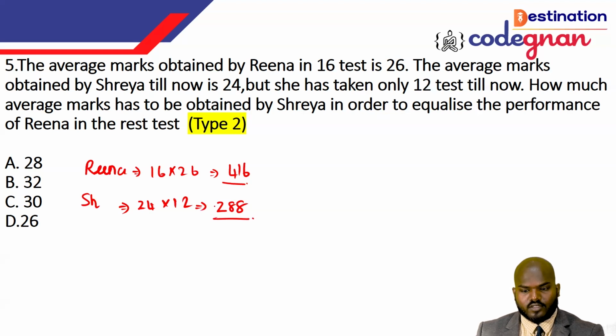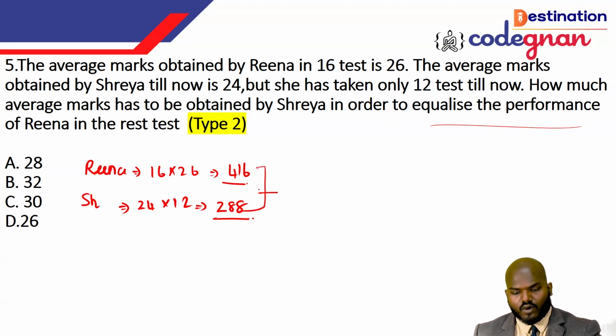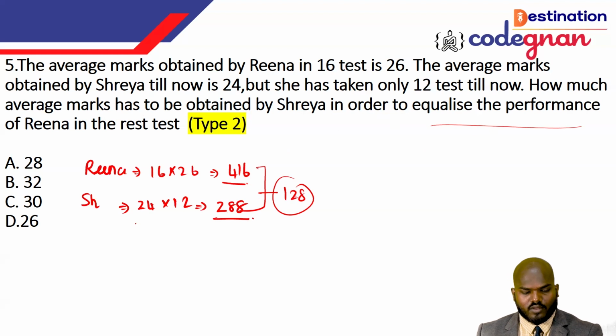Okay, so how much average mark does Shreya need to obtain in order to equalize the performance of Reena in the rest of the tests? Then you want to find the difference. That difference is 128. The 128 mark is less for Shreya. So Shreya has completed 12 exams, but Reena has completed 16 exams, so there is a difference of 4 exams.